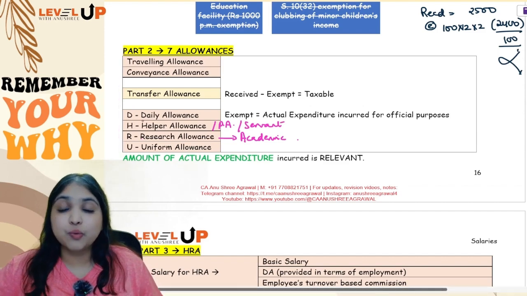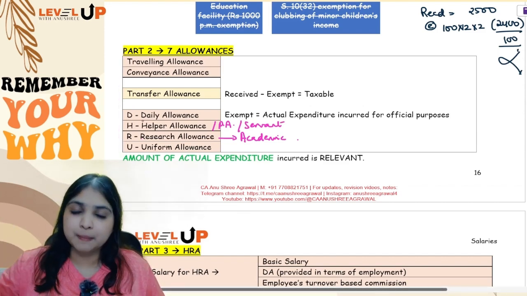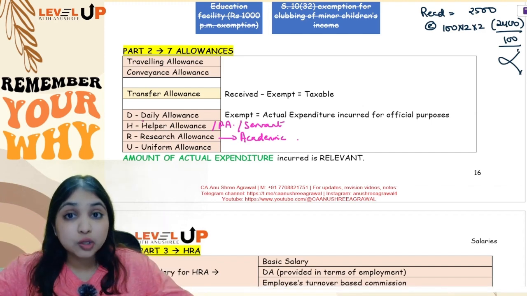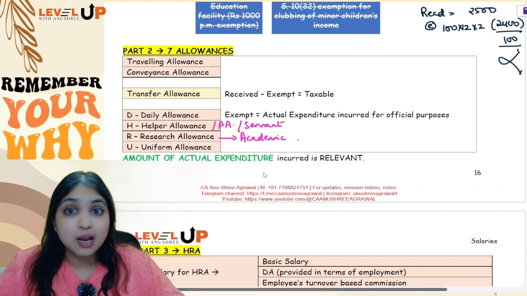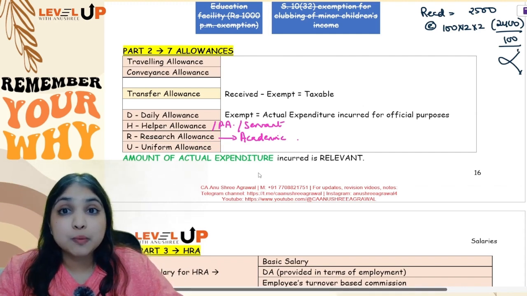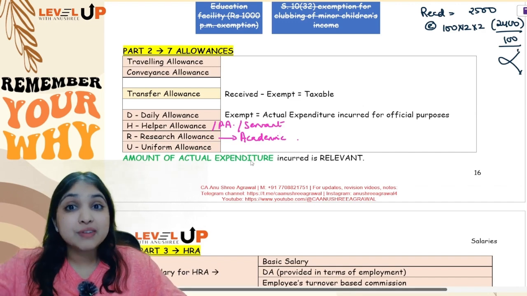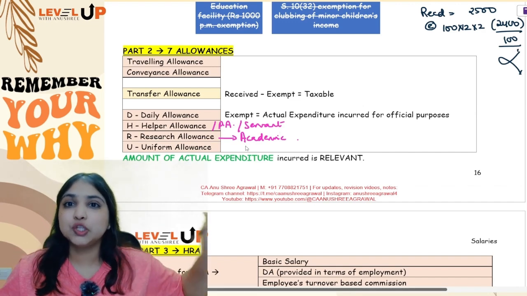These 7 allowances, whatever your assessee has incurred for official purpose, that alone is exempt. Received minus exempt, balance is taxable. And mind you, whatever discussion I am doing with you right now is entirely under the normal provisions, not under 115 BAC. 115 BAC plus salaries I will discuss with you a little later.